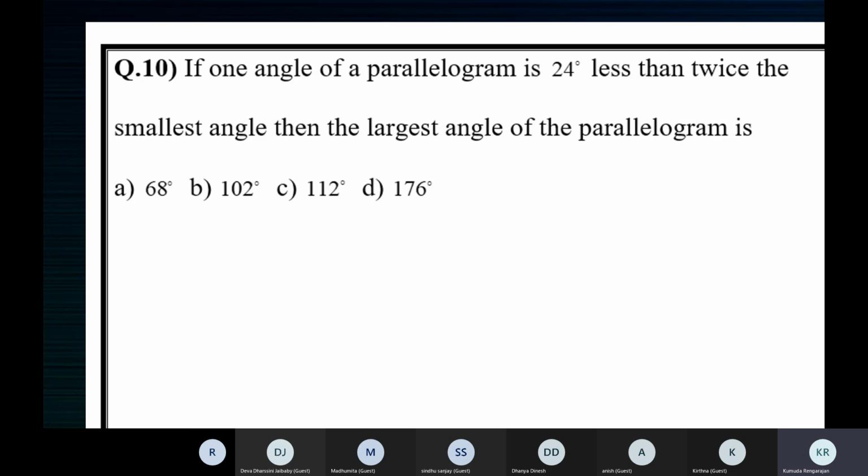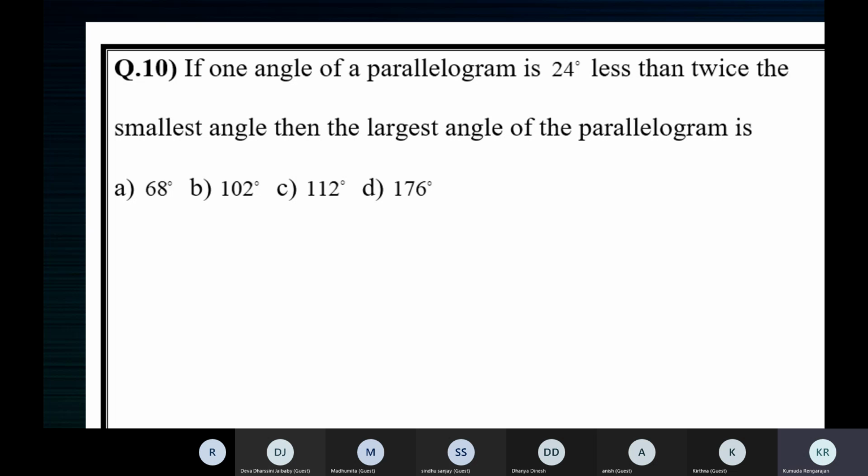See, first they're talking about a parallelogram. If they're talking about opposite angles, they're equal. Why should they say that one is less and one is more? Opposite angles are equal, so they are not talking about opposite angles. They are talking about adjacent angles.